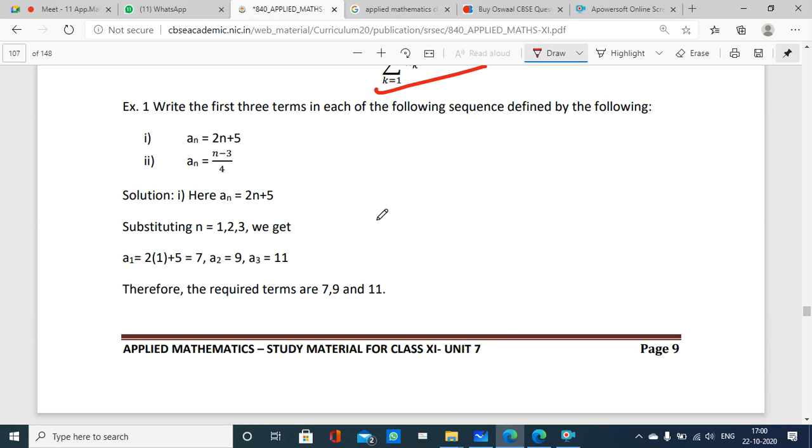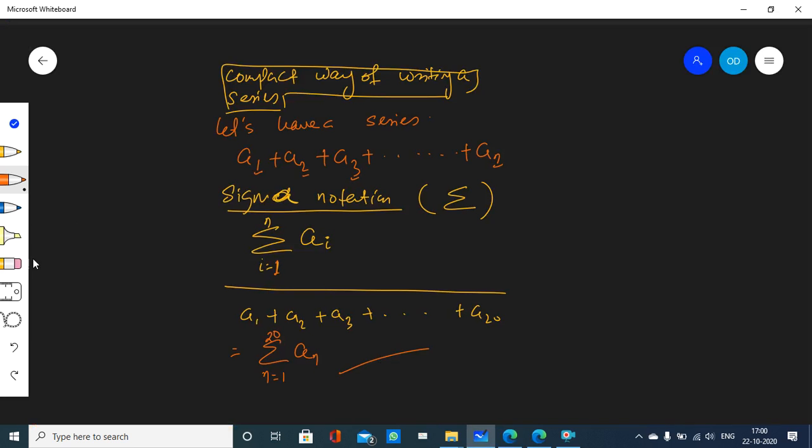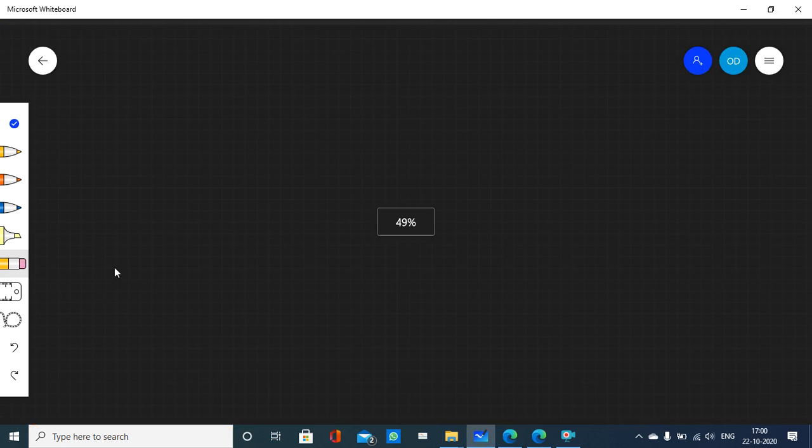Questions. Okay, from your handbook, let's take up a couple of questions. Example 1: write the first 3 terms in each of the following sequences defined by the following. a_n is equal to 2n plus 5. Let me just write that down, and it is very easy.